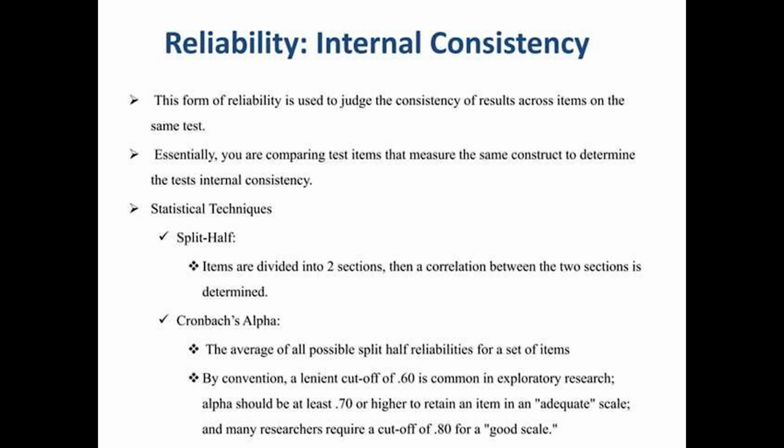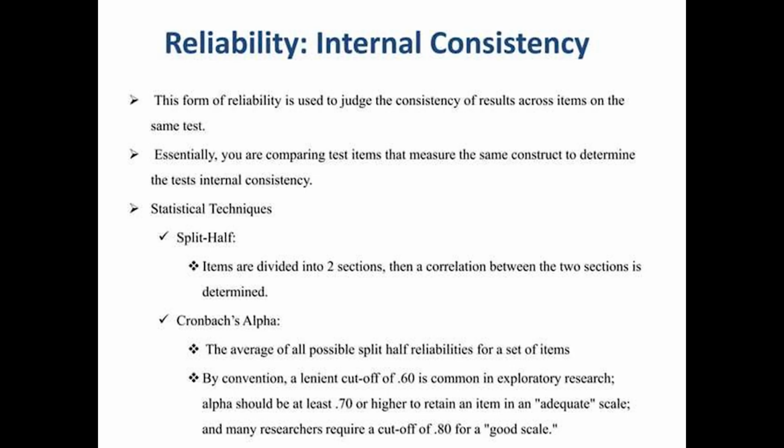Reliability, internal consistency. This form of reliability is used to judge the consistency of results across items on the same test. Essentially, you are comparing test items that measure the same construct to determine the test's internal consistency.